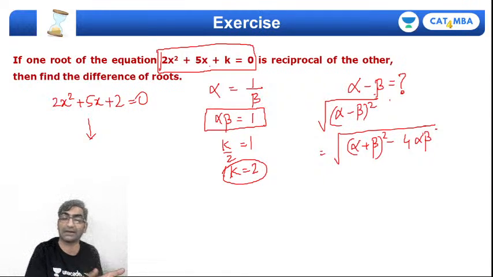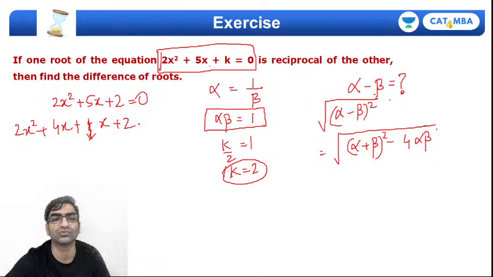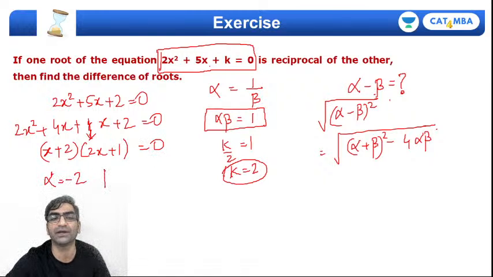Do you want to factorize it? It's not very hard to factorize, right? Very simple equation to factorize. This becomes 2x square plus 4x plus x plus 2 है ना. तो मतलब x plus 2 into 2x plus 1 आ जाएगा. तो मतलब रूट्स क्या है, अल्फा हो गया -2, बीटा हो गया -1/2. तो डिफरेंस रूट्स हो जाएंगे -2 minus half, right?